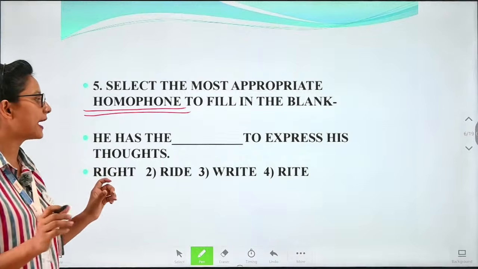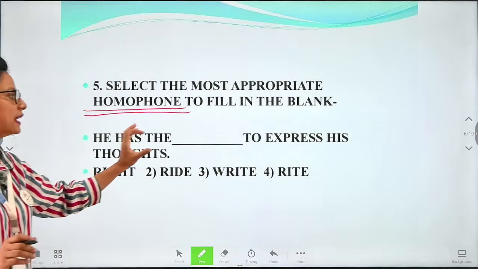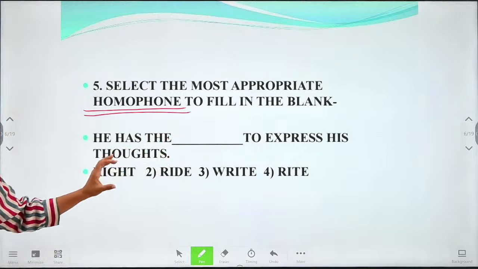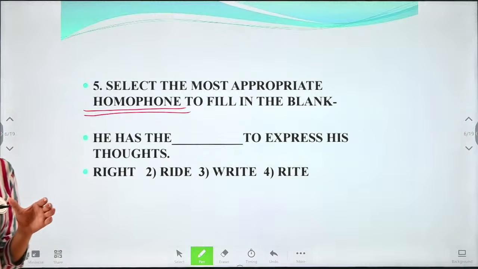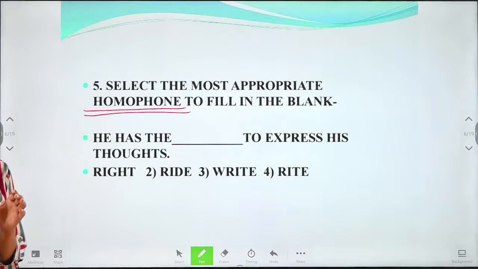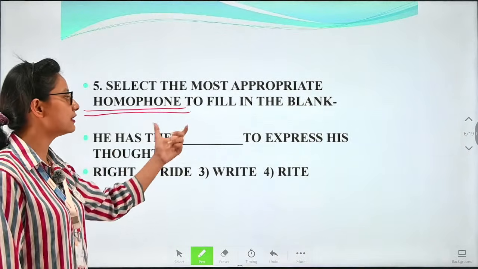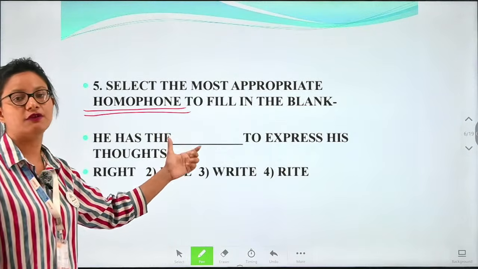So we'll have to find the correct homophone in the given expression, which will give us the correct meaningful sentence.